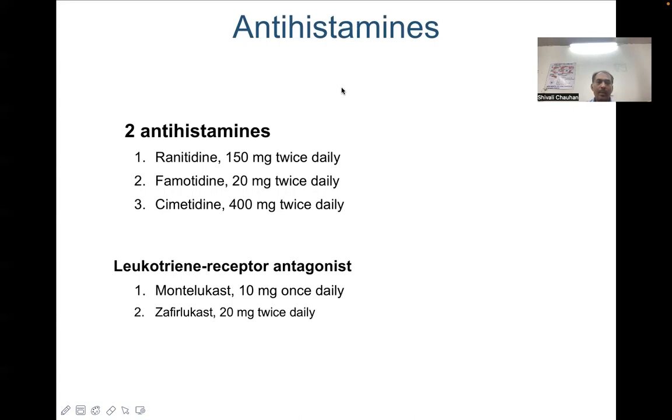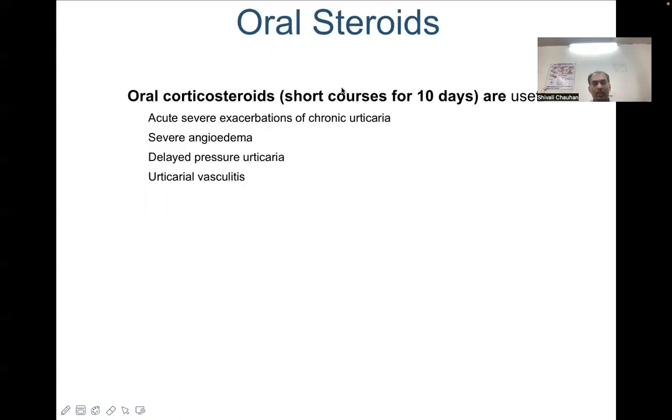H2 antihistamines are ranitidine, famotidine, and cimetidine, of which ranitidine is the most commonly used drug in India. It can be added to the H1 antihistaminics in the dose of 150 mg twice daily. The leukotriene receptor antagonists such as montelukast and zafirlukast are other drugs that can be used as adjuncts if the response to antihistamines is poor.